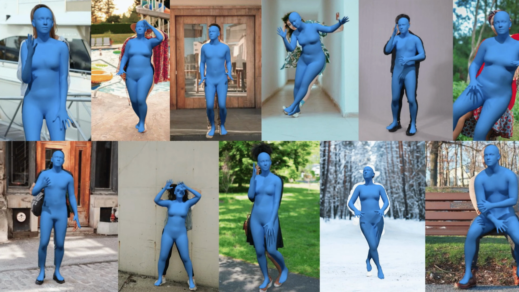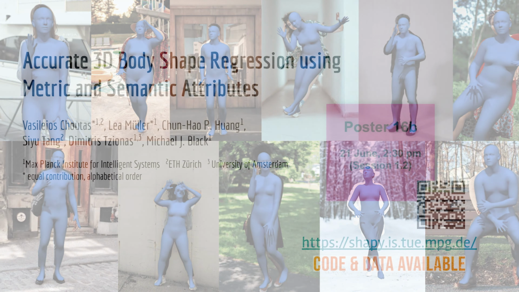The key takeaway is that linguistic descriptions of body shape are sufficient to train a regressor to estimate metrically accurate 3D shape. Maybe we can use language beyond human bodies to learn 3D shape from images.